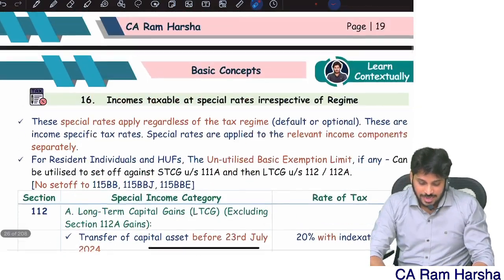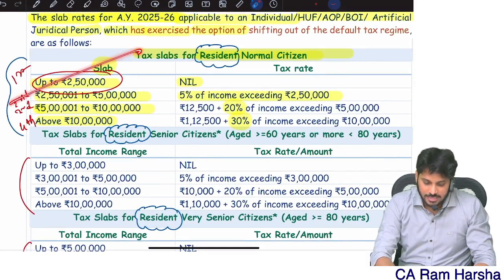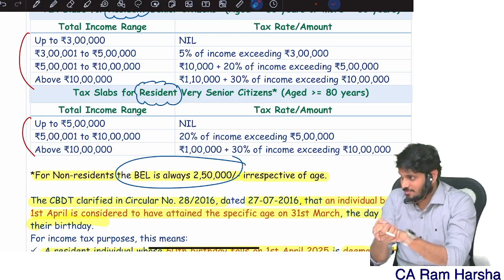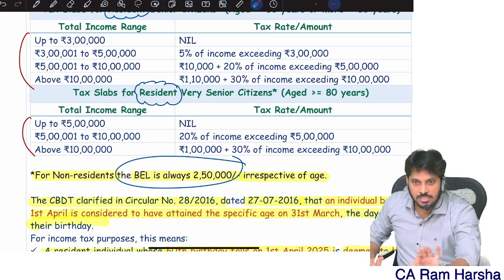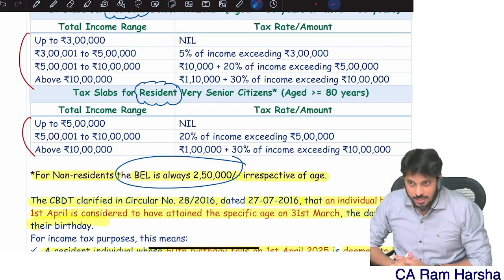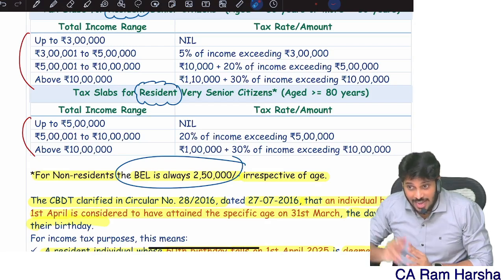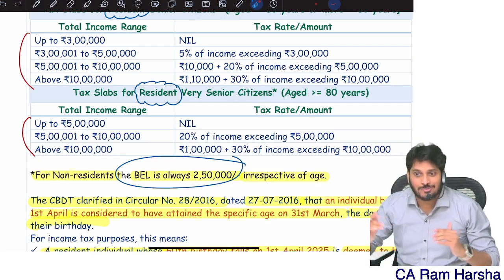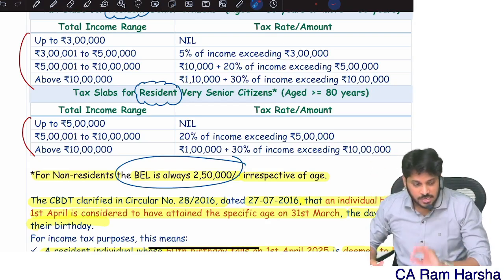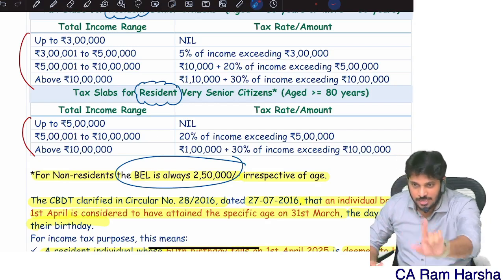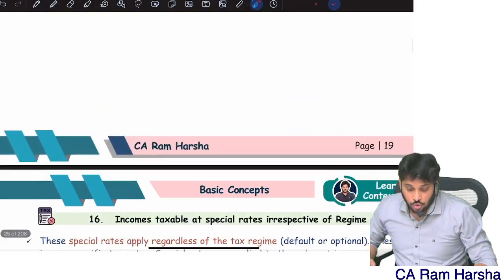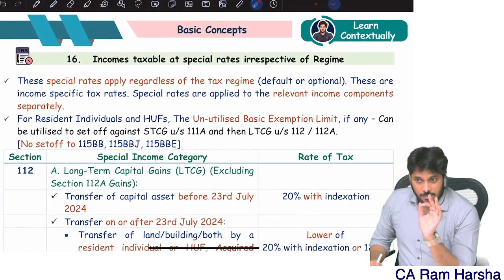So whatever tax rates we discussed here are all normal income tax rates. For a partnership firm, normal income is taxable at 30%. So what I'm trying to tell you is, from a tax computation point of view, incomes are again of two types: normal incomes and special incomes. Special incomes are taxable at a special rate. Normal incomes are taxable at the normal rate. Until now clear? Everybody?